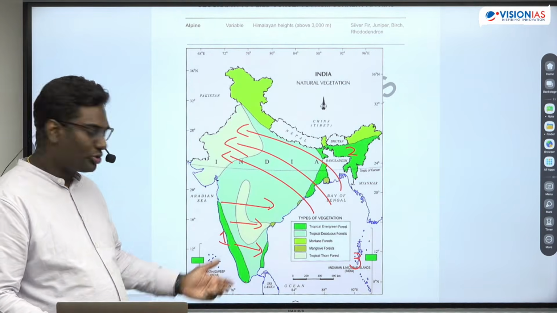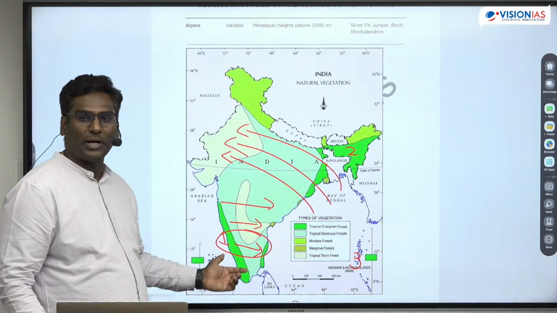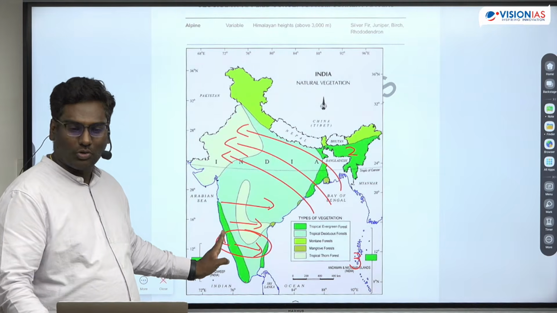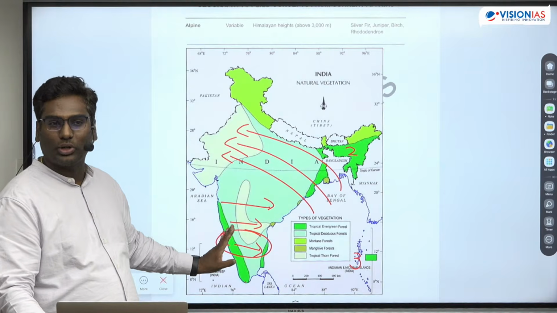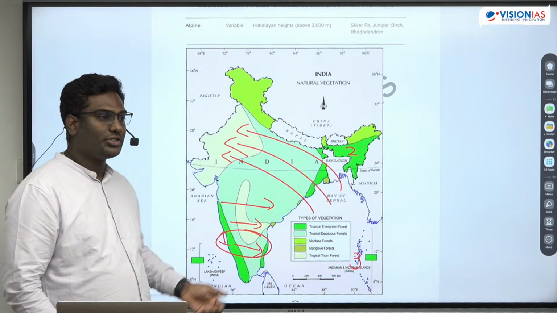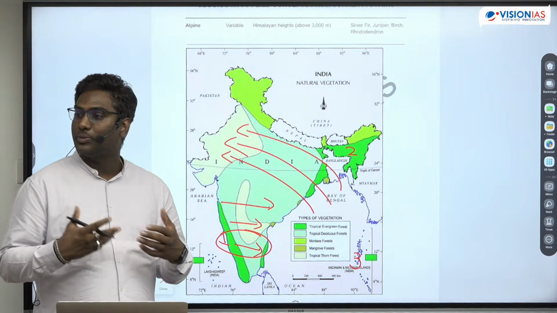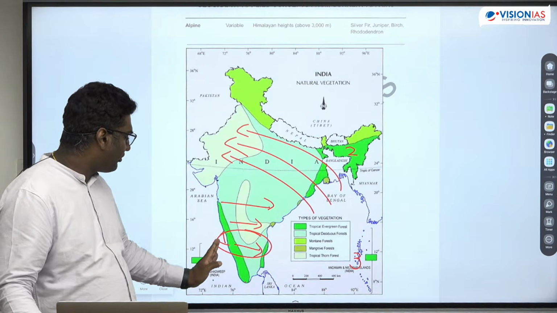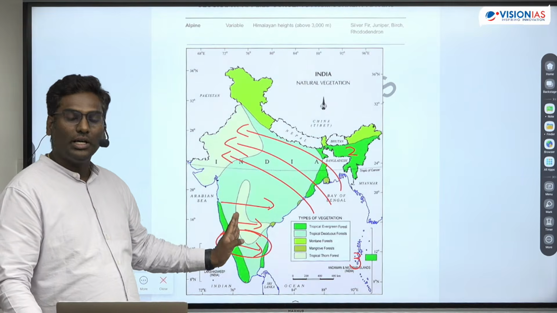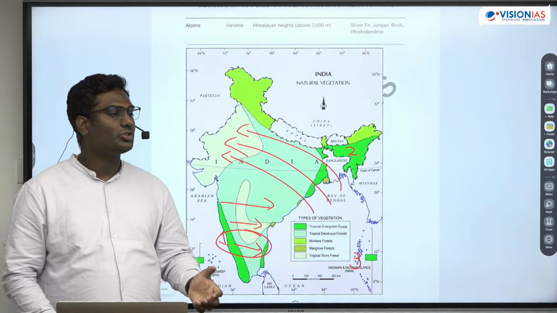Is that clear? So, for example, simple example, take this part. ठीक है? When you take this part, extreme towards the Western Ghats, what you have is basically more than 250 centimeters of rainfall. So in this region, something like rosewood, ebony, mahogany, ऐसा species grow होता है. ठीक है? And further when you come here, let us say Mysore region, Mysore, Coorg and those regions, Coorg तो छोड़ दो, Mysore region क्या होता है?